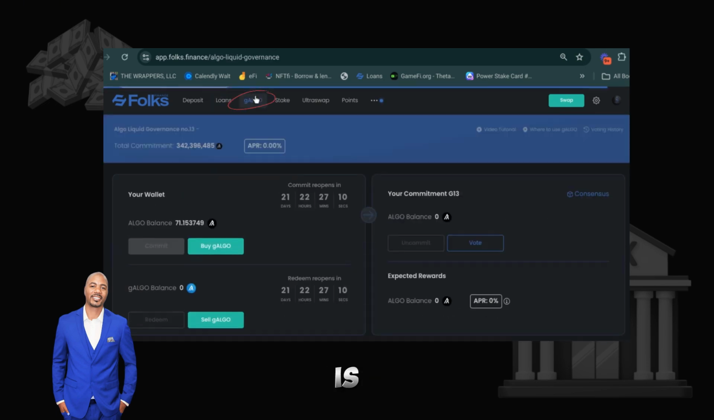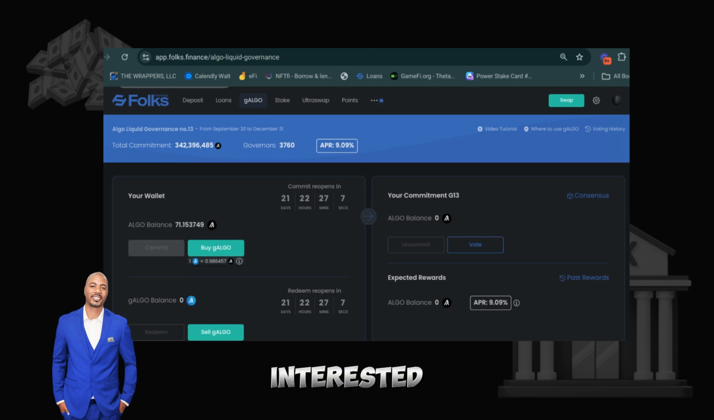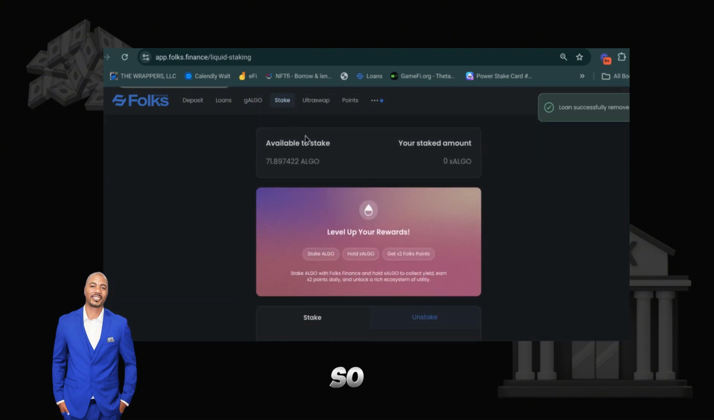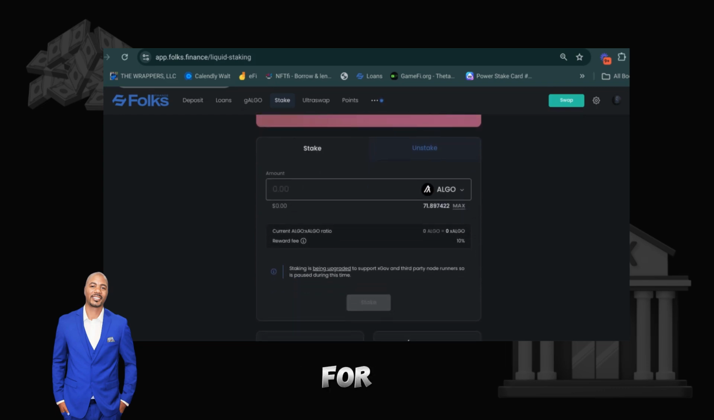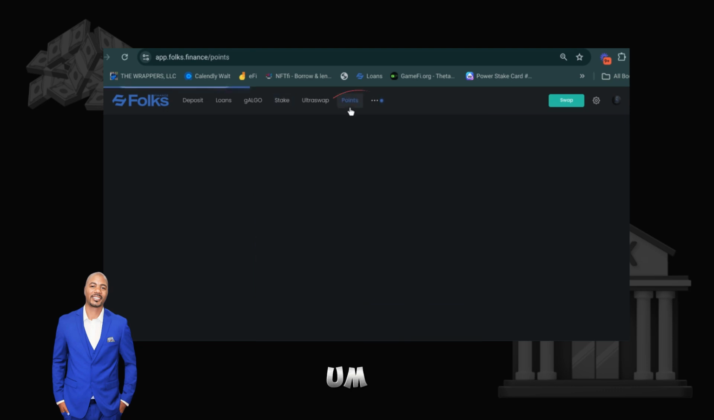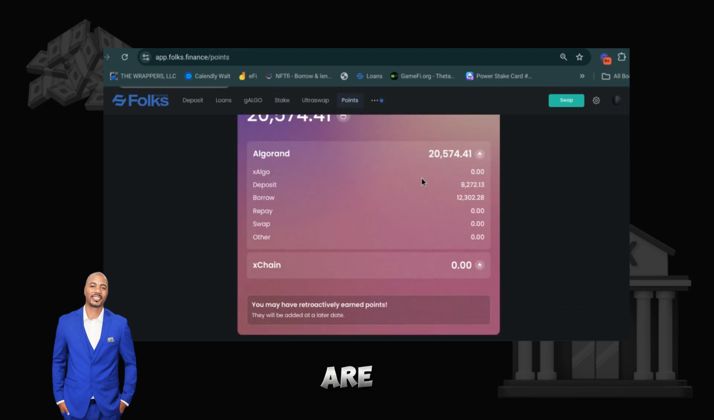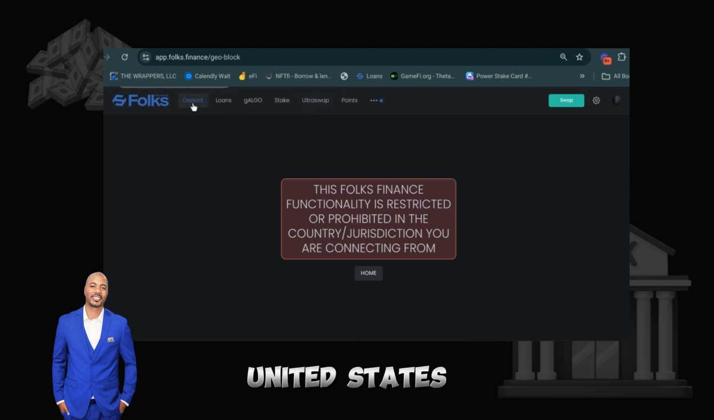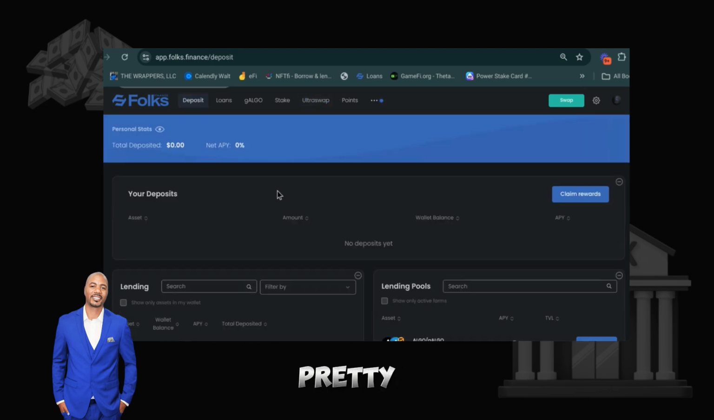So gAlgo is for voting. When voting comes around, if you're interested in learning more about voting, we'll get into that. You can use this to learn about voting. Also staking. You can stake your regular algo for xAlgo, and then you'll earn extra rewards for doing that. Points. These are the points for airdrops, because they're creating a Folks Finance token. So for those people that use this platform, they will be eligible to receive Folks Finance points and then get the Folks Finance token. Ultra swap is not available in the United States if you're here. And that's pretty much it.